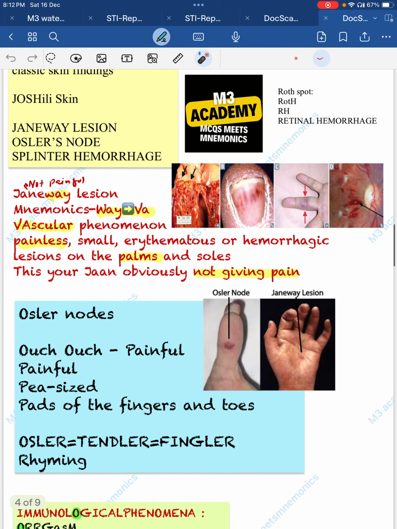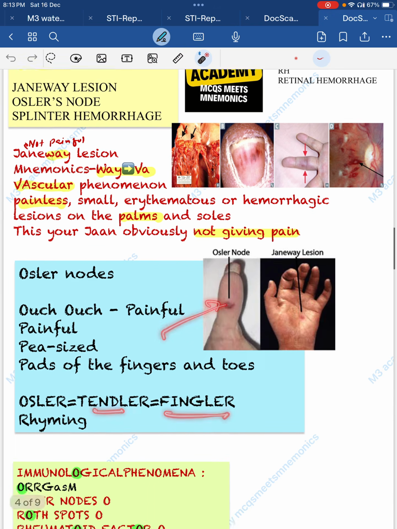Now the other is the Osler node. Osler contains O for ouch ouch. So the patient saying ouch ouch means pain. So it is painful, and there are so many P in there as we say it is painful. It is pea sized and in the finger pads. Now you can remember like Osler, tender, and finger. Osler is tender, means tender and in the fingers.